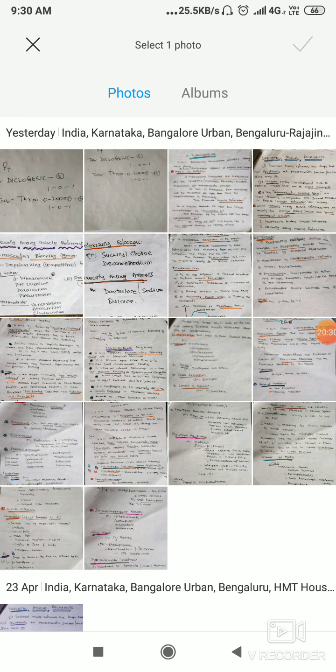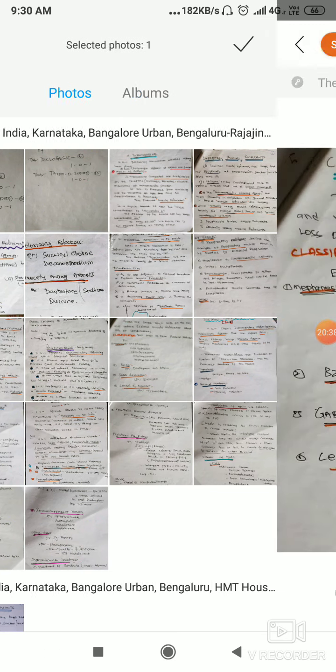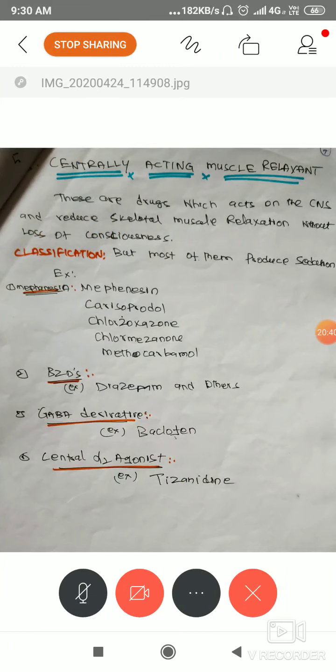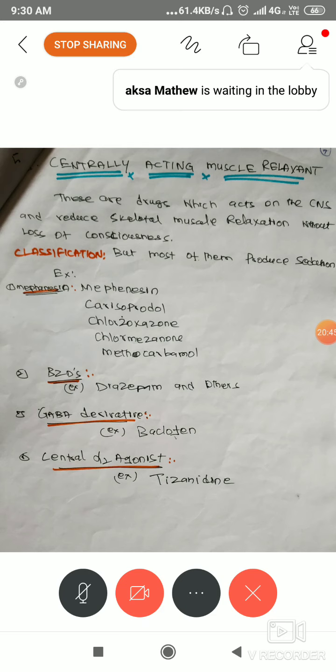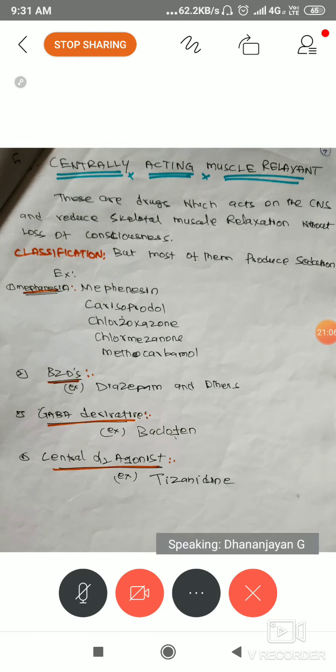Okay, next the classification. Centrally acting muscle relaxants. See the description it has given: these are the drugs which act on the CNS and reduce skeletal muscle tone without loss of consciousness. So here we don't want to affect consciousness. We want to reduce the muscle tone, but via the brain, via the CNS.